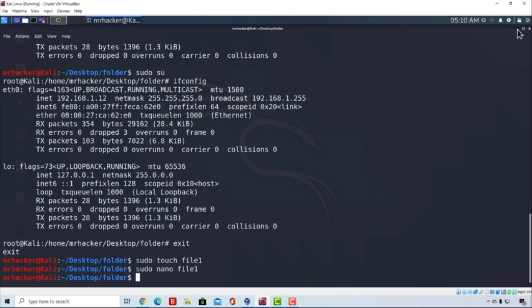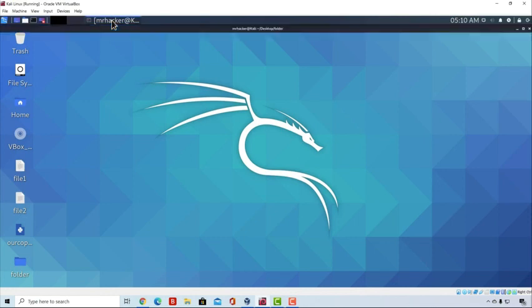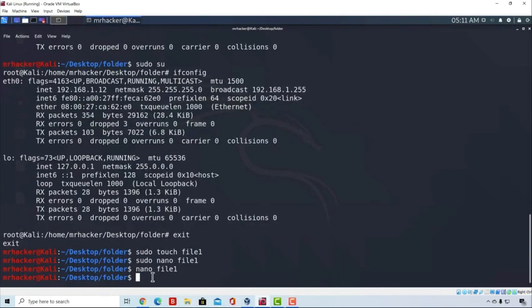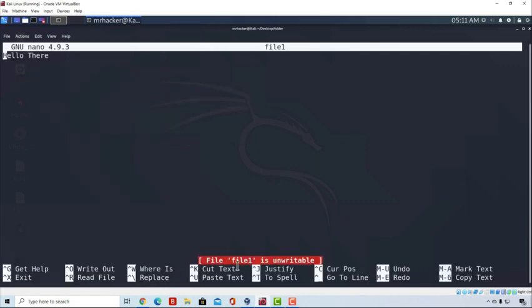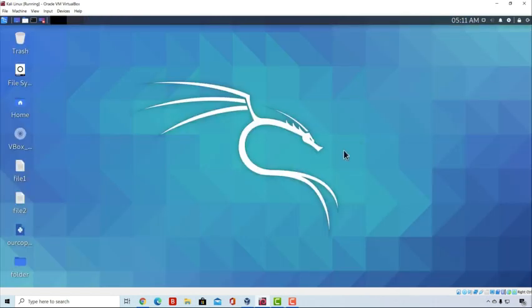If I lower this terminal, here is our file 1, and the reason why we can't edit it is because this actual file right now has been opened and edited with root privileges, and once we saved it as a root. So right now if I try to nano it, it will tell me file is unwritable, which means I cannot write anything. Well, I mean I can, but if I try to save it, it will tell me right here, permission denied. So let's close this and open terminal once again.